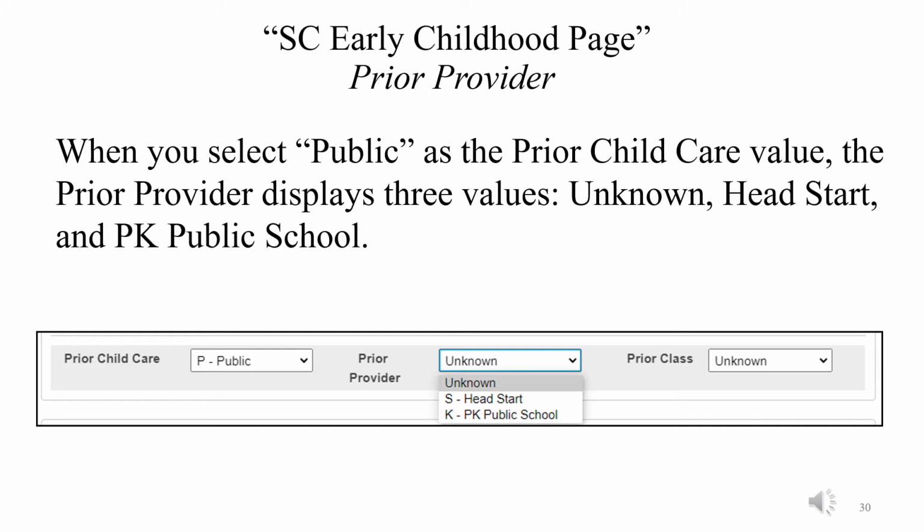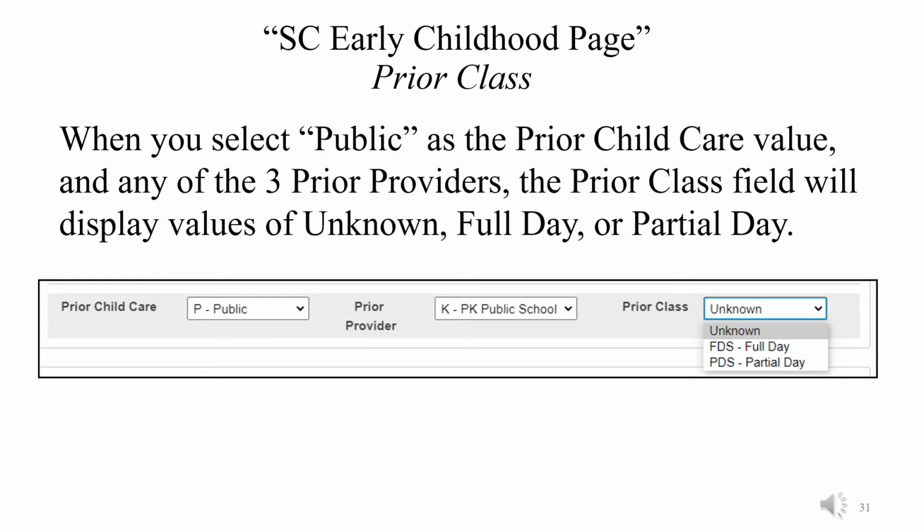When prior provider public has been selected for prior child care, the prior provider displays 3 values: unknown, Head Start, PK public school. For prior class, you have a selection of unknown, full day, or partial day when you select public as the prior child care value.